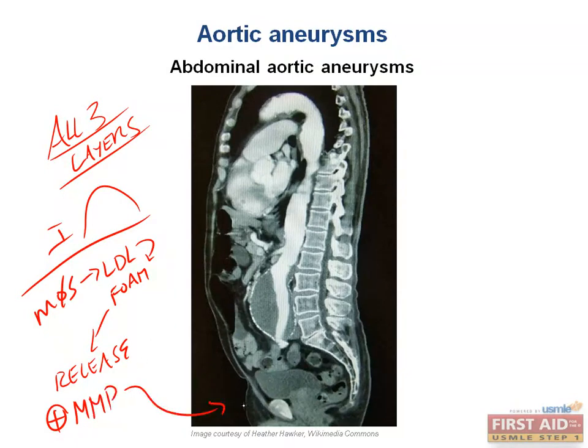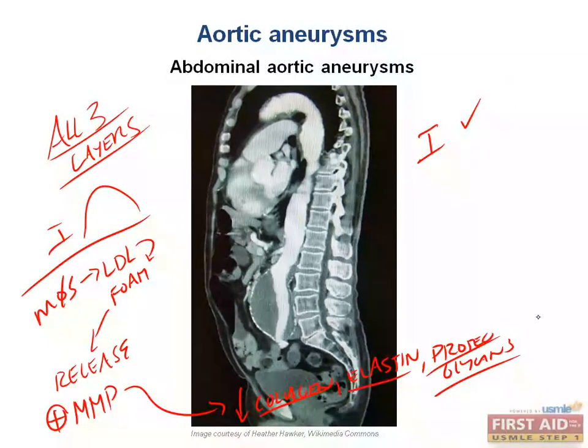And this leads to the degradation of collagen, elastin, and proteoglycans. And if you have this kind of tissue activity in your intima of cellular enzymes that break down tensile strength by breaking down collagen, elastin, and proteoglycans, you can guarantee you're going to have weakening of that layer. So now we have weakening of the intima due to degradation of these structures, weakening of the media due to hypoxia and a decrease in nutrient diffusion, and we also have a decrease in the adventitial layer.